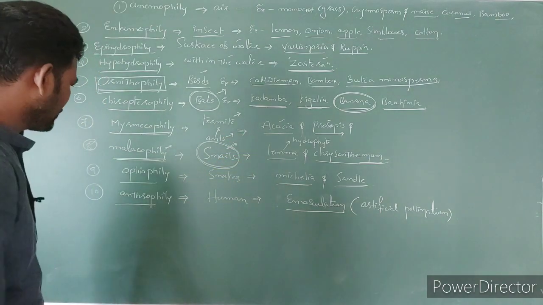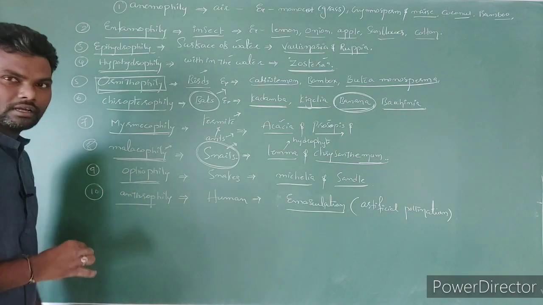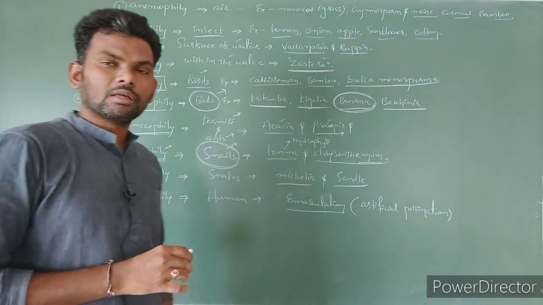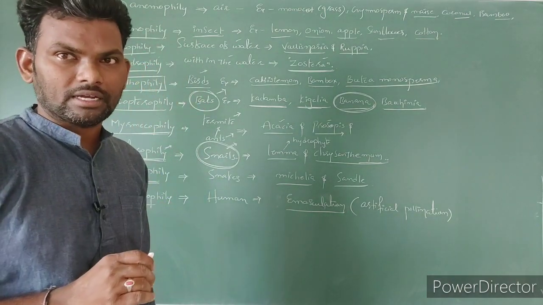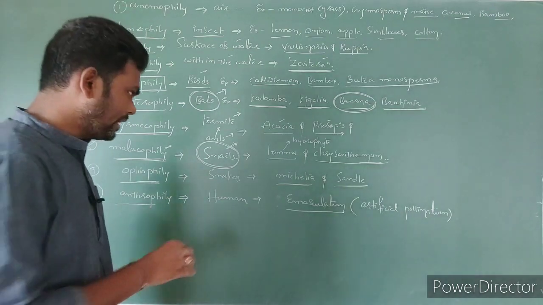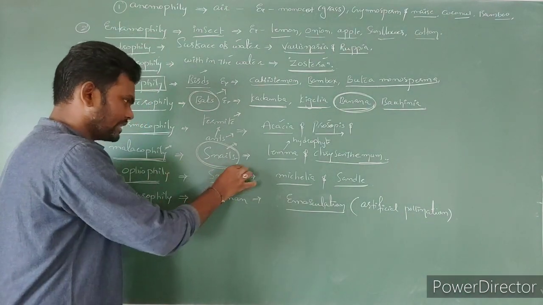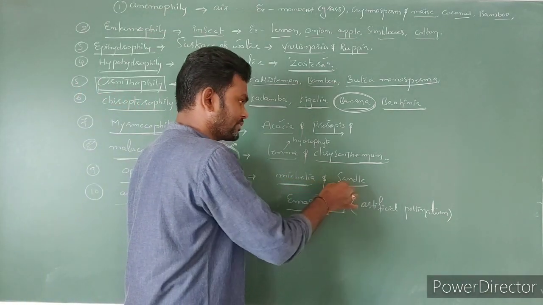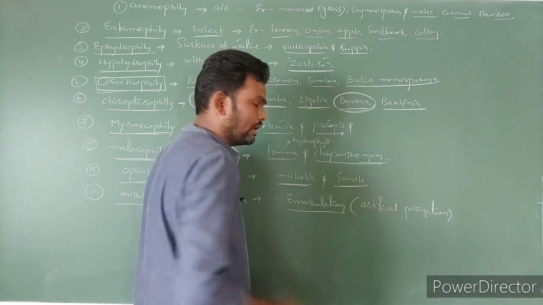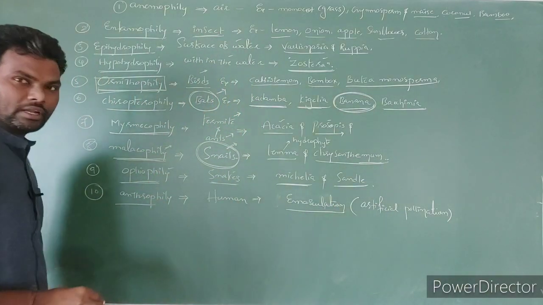Snails. Next, Ophiophily. Ophiophily is a special type of pollination. Here the pollination occurs with the help of snakes. We can notice it in the cobra plant. The plant's common name is cobra plant. In that case we can notice pollination with the help of snakes. Along with cobra plant, Mycelia plant as well as sandal plant. Right? Which pollination? Ophiophily pollination.